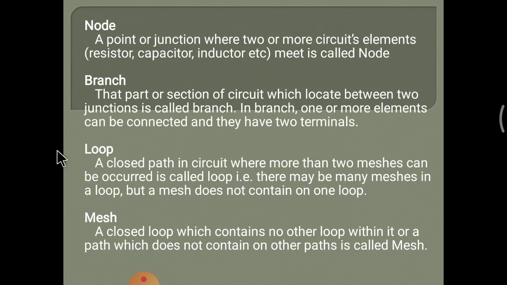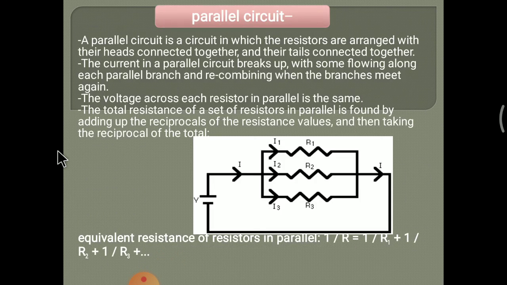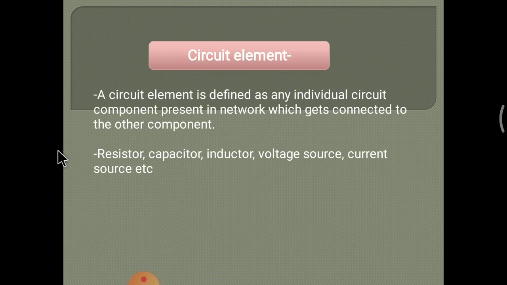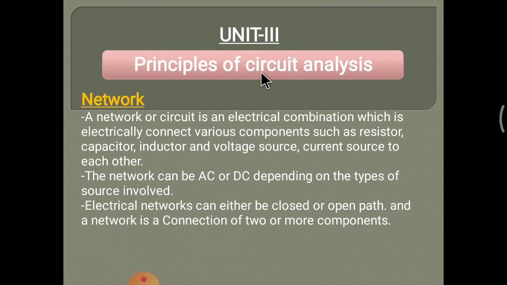In this lecture, we start the third chapter, that is circuit analysis. This is the 14th lecture. We start unit number 3, principle of circuit analysis.